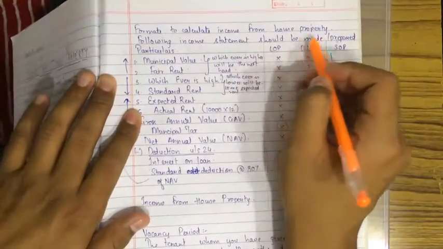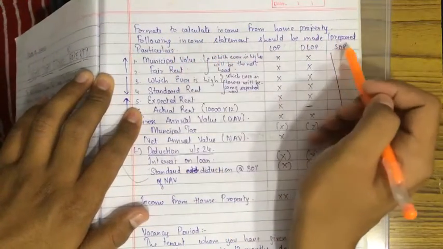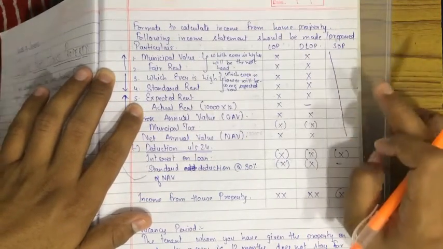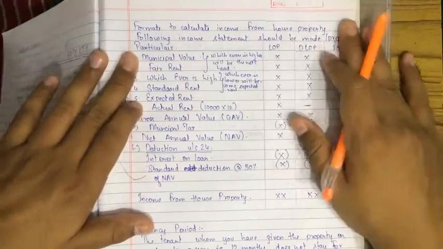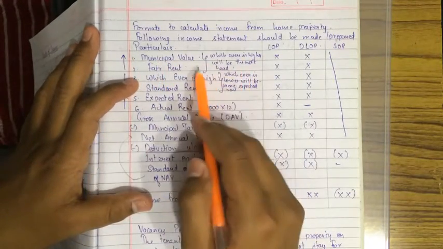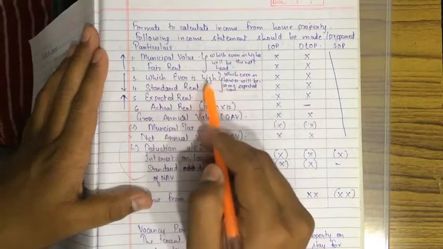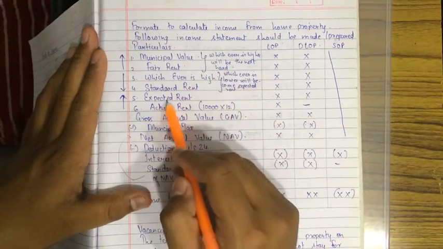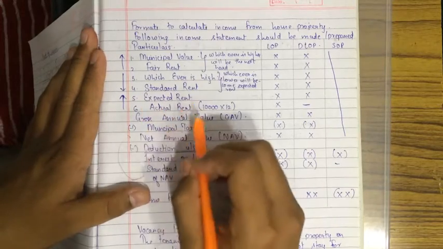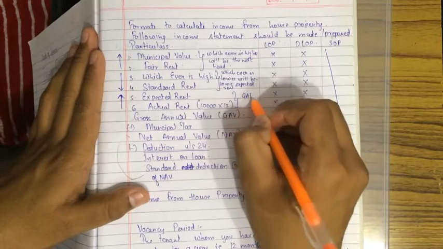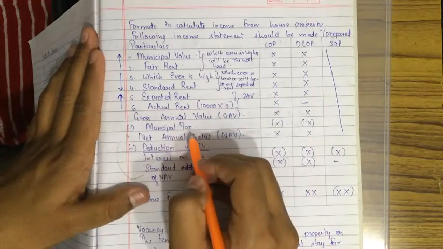Format to calculate income from house property. The following income statement should be made. This is mandatory to be made in the exam. You will score good marks. Municipal value and fair rent, whichever is higher, will become the next head. After that, compared with the standard rent, whichever is lower will become expected rent. Expected rent and actual rent, whichever is higher, will become GAV. Then less municipal taxes.